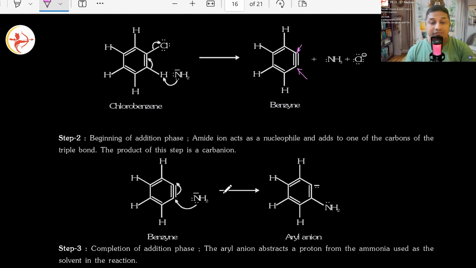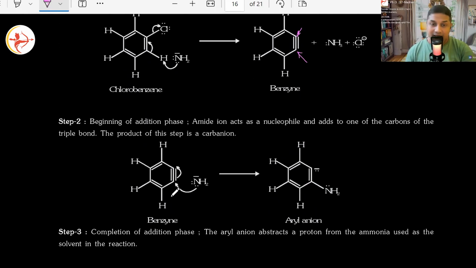In the beginning of the addition phase, once again this amide ion, anion, comes there. Now this time it will give its electron, because it is behaving as a nucleophile. See here carefully. A strong base is now behaving as a nucleophile, giving its electron to one of the electron deficient carbons, which is forming the triple bond, and joining there. Once it joins, it has a double bond, and the other carbon will have a negative charge. Good. This is called an aryl anion. Whichever benzene derivative is present there, it will have an anion formation. So aryl anion formation happened.